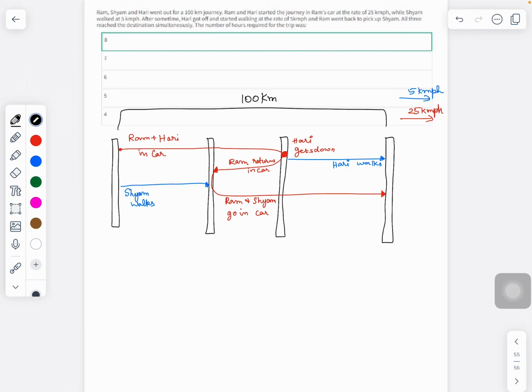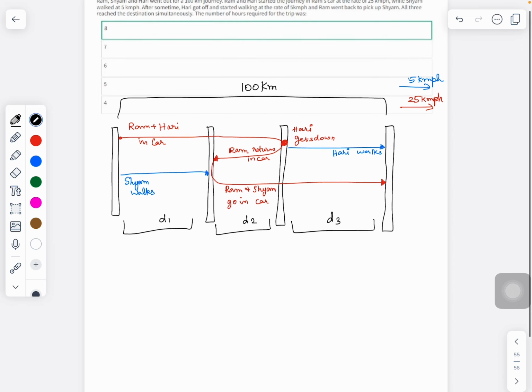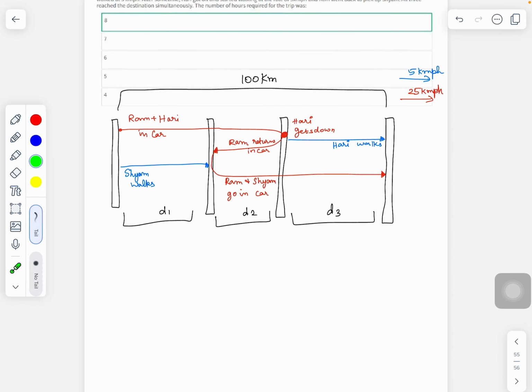Now what we can do is, let's assume that this distance is d1, this distance is d2, and this distance is d3. The moment we understand the relationship between these three distances, we'll be able to solve the problem and get an answer. Now let us compare the scenario from Ram starting here until he comes here, and Shyam starting here and coming here. Ram starts here, goes, drops Hari and comes here. Shyam starts here and goes here.